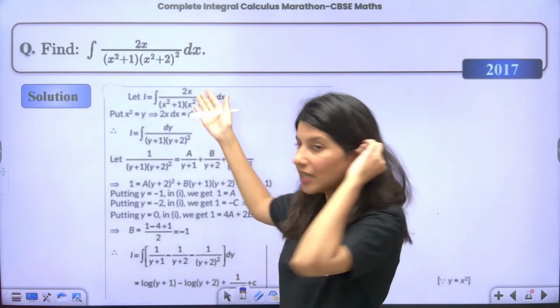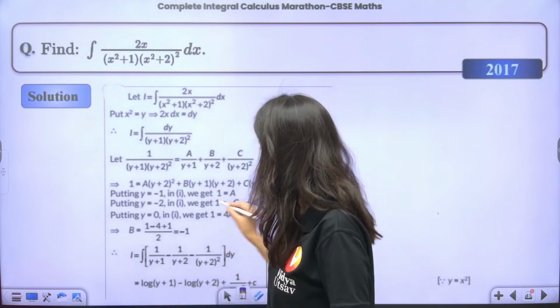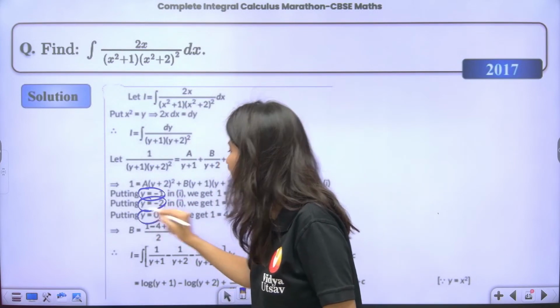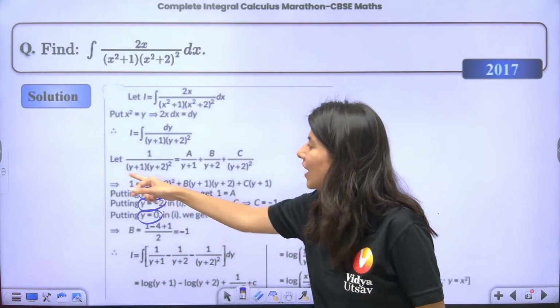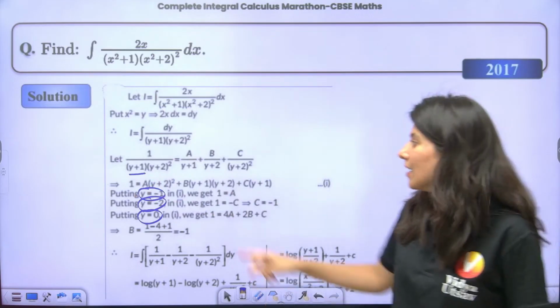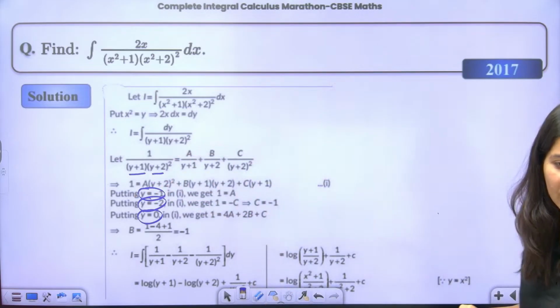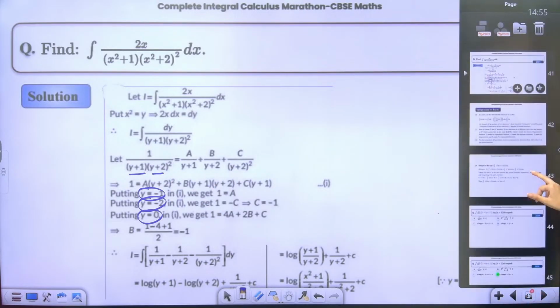So we have done by t, they are doing by y. That is fine. But again, can you see, put y is equals to minus 1, minus 2 and 0. They are also doing the same thing. Why have they selected minus 1? Because y plus 1 becomes 0 at minus 1. Why have they selected minus 2? Because this is becoming 0. Got it or not? Give me a big thumbs up, everyone, if you are getting it or not.